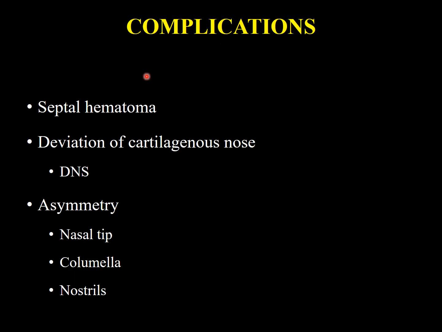Complications. As already shown in the previous picture, it can give rise to septal hematoma. We will discuss this in the next topic. As the septum is a very important structure in supporting the lower part of the external nose, if its injuries are ignored, it can lead to deviation of the cartilaginous part of the nose, giving rise to DNS, or further leading to asymmetry of the nasal tip, columella or the nostrils.